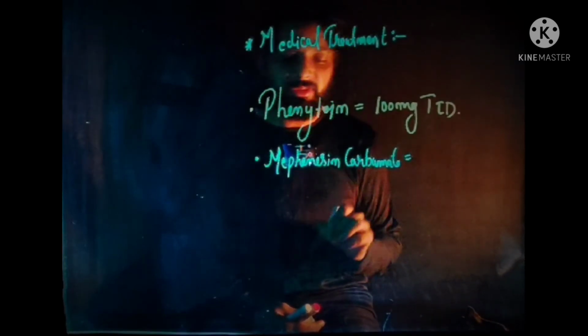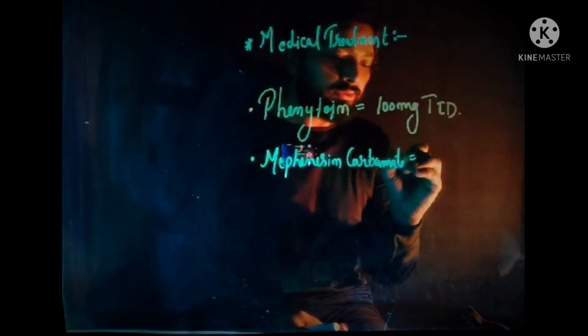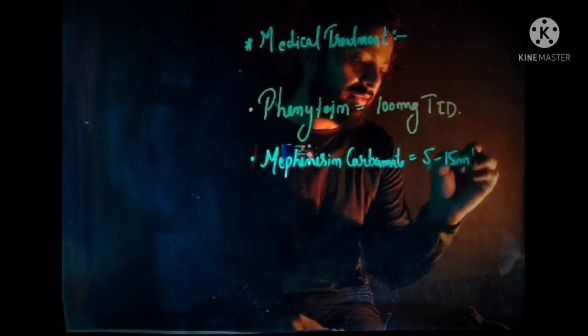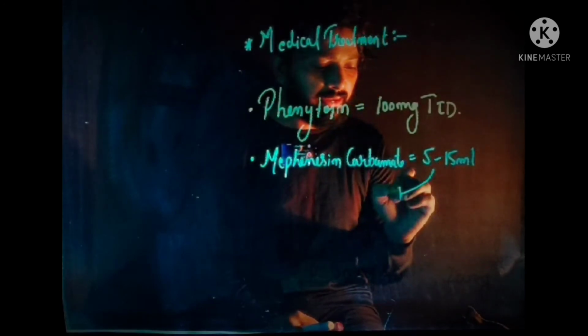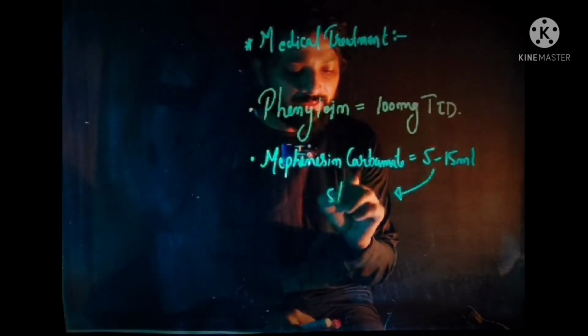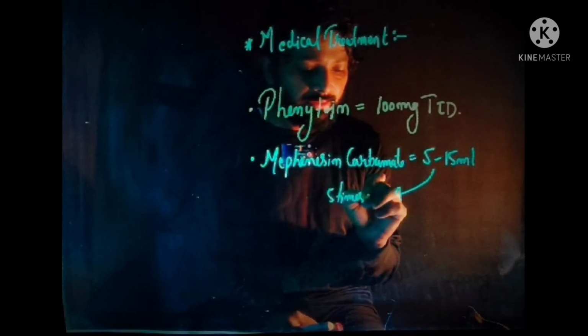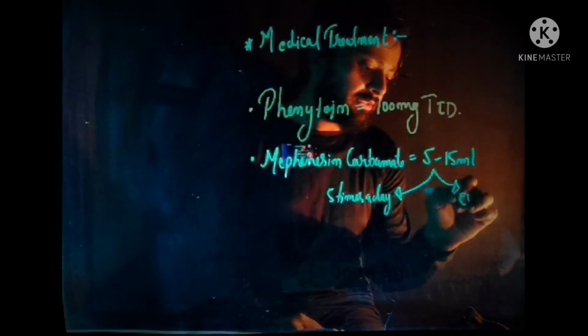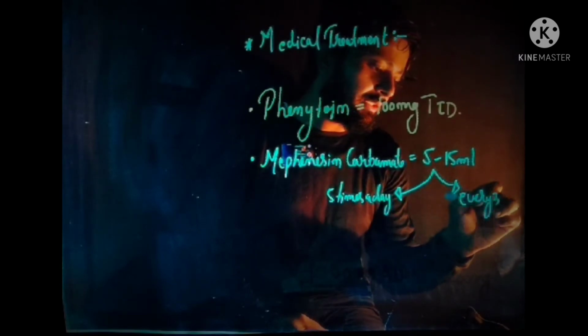So the next drug is mephenesin carbamate. The dose of mephenesin carbamate is 5 to 15 ml, and this 5 to 15 ml is administered either 5 times a day or every 3 hours.